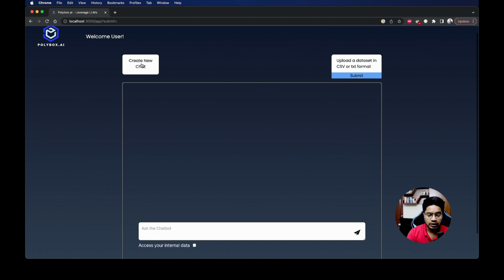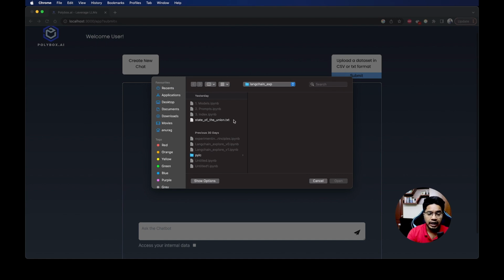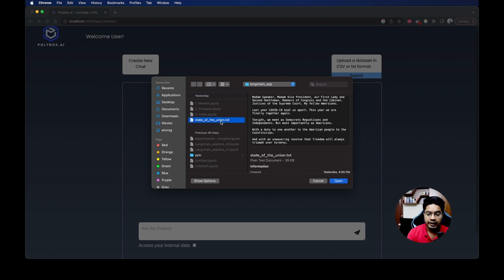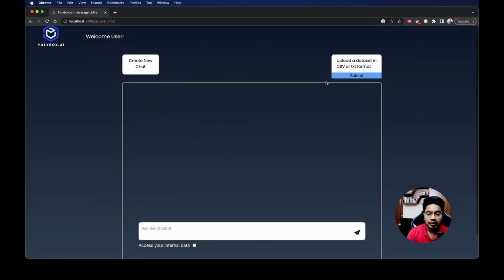In order to do this, we can click on this upload button and upload any document which is in CSV or TXT format. Right now it's supporting those two. I am not sure if you are able to see the window where I am putting in a document. Okay, so I have just uploaded a document and I'm submitting it. It has sent a post request to our backend, and the backend says that the file has been uploaded successfully.